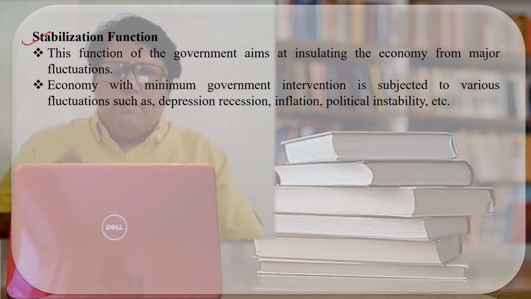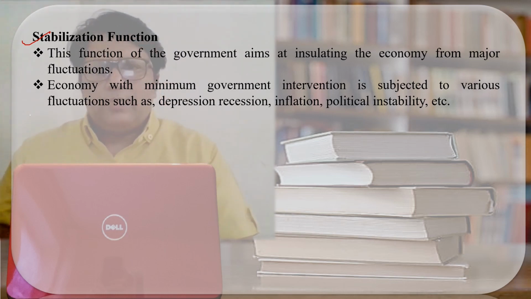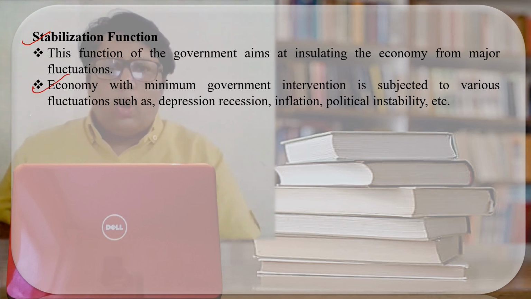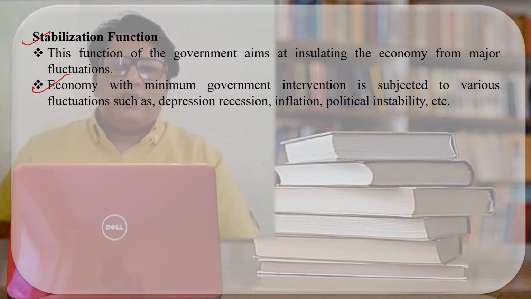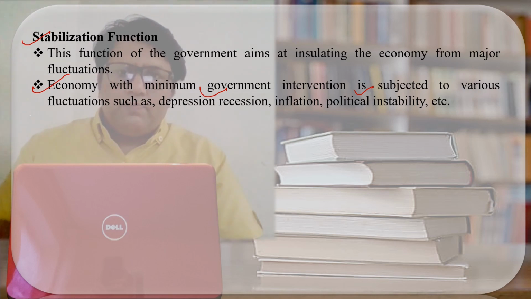An economy with minimum government intervention is subject to inflation. We have often seen that the economy where government intervention is minimum is affected by inflation. That very economy is also facing the problems of depression, recession, and political instability. So through the budget, the government cuts down the effect of inflation, depression, recession, and policy instability.